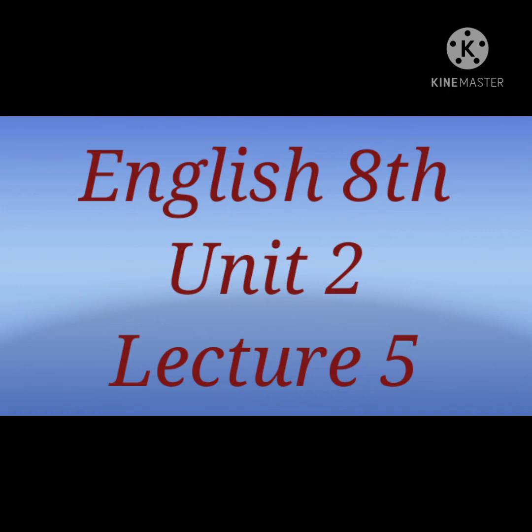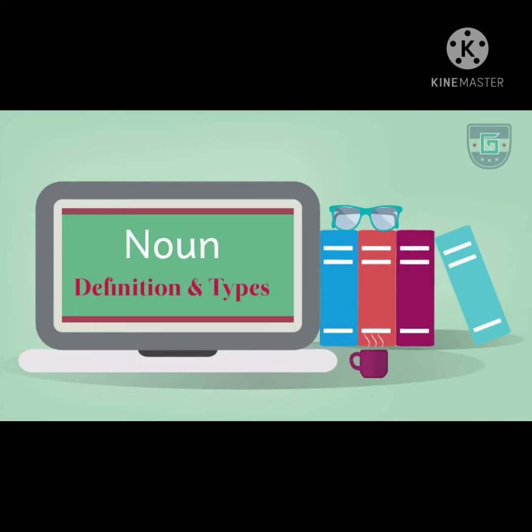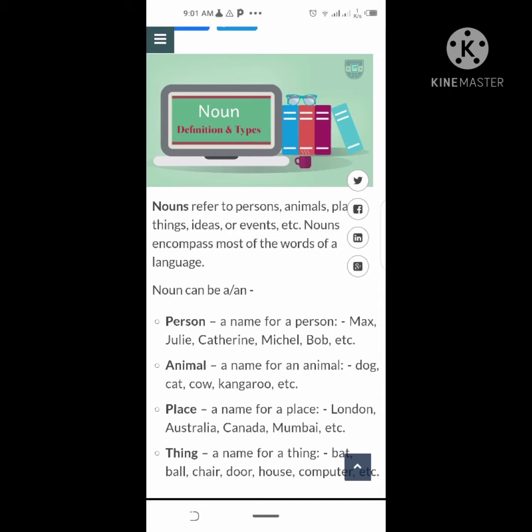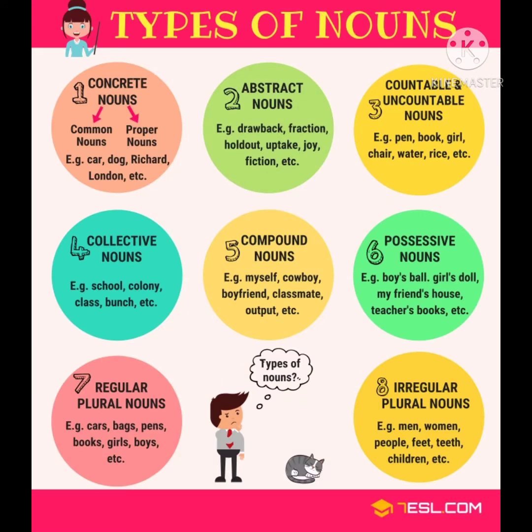Unit number 2, we are going to start lecture number 5. It is related to grammar. In unit number 5 grammar, there is a topic related to noun. First of all, what is a noun? As you know, you have already studied in the previous classes that a noun is a naming word. Name of a place, thing, idea or state is called a noun.